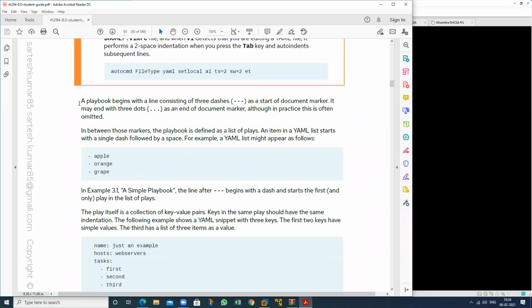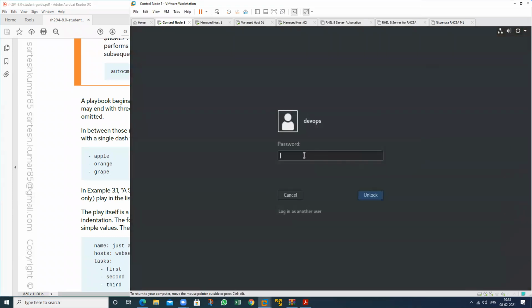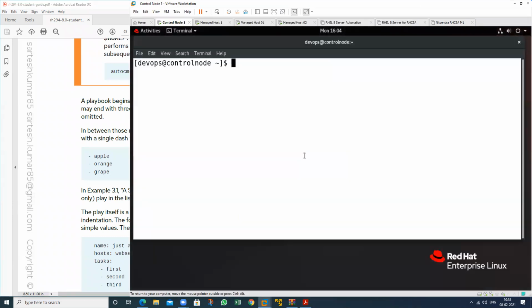If I want to create a playbook, how do we start, how do we write the playbook? First, these three dashes start the playbook. Suppose we want to create a playbook, what will I do?